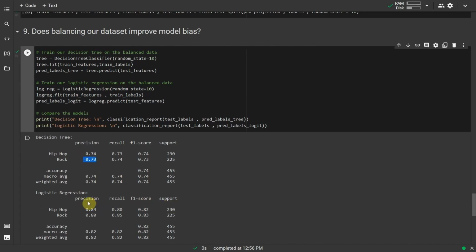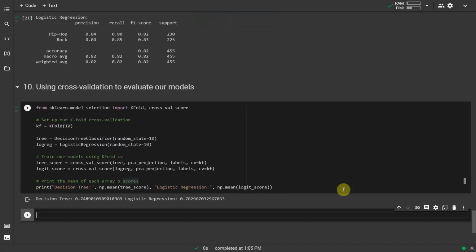Then train our logistic regression on the balanced data. Finally, compare the models. Success. Balancing our data has removed bias towards the more prevalent class.